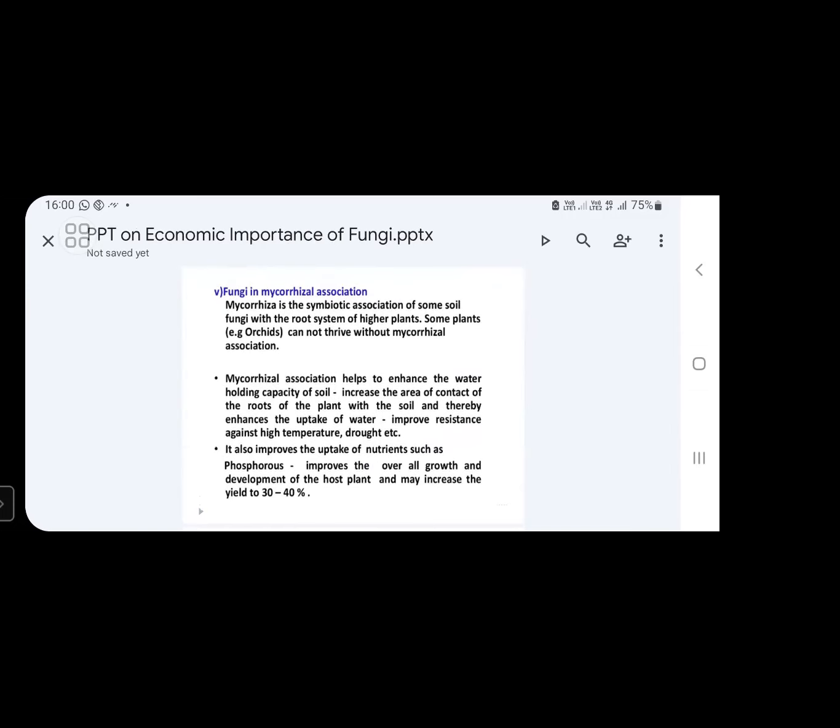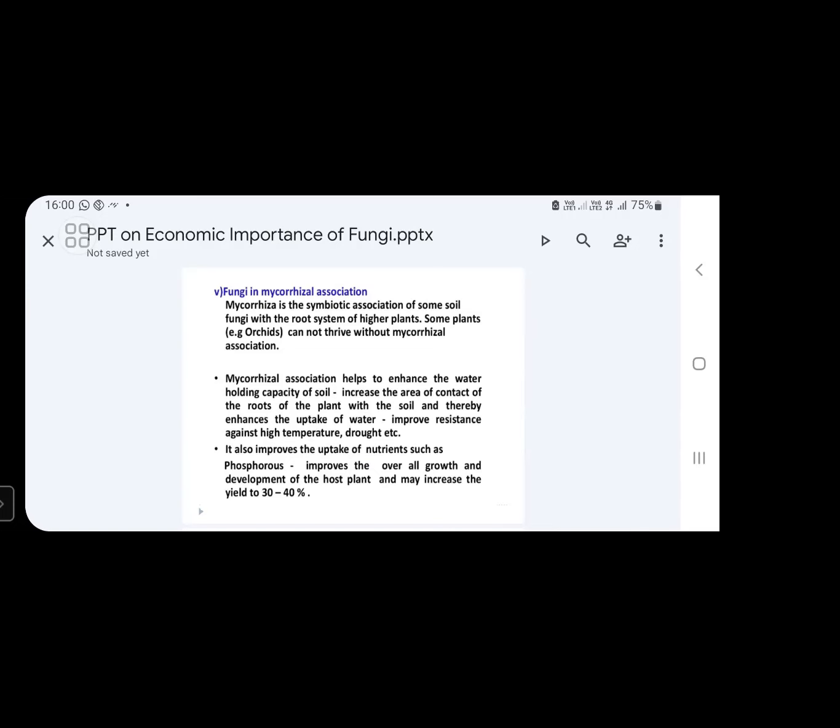Some important plants, for example orchids, cannot survive without mycorrhizal association. If they don't have mycorrhizal association, they will not even survive. That kind of close association these orchid plants are having. So like that, fungi are playing an important role in mycorrhizal association. Here these fungal forms are associated with the higher plants' root system. That kind of association is called a mycorrhizal association.